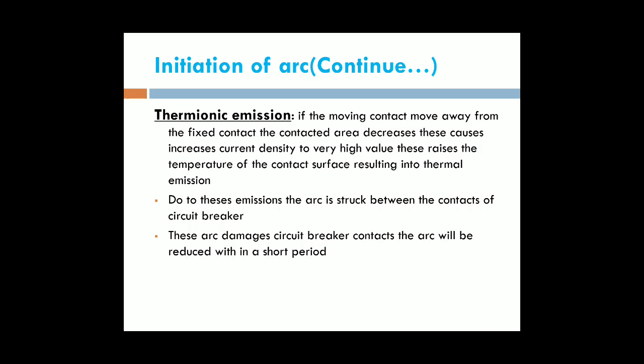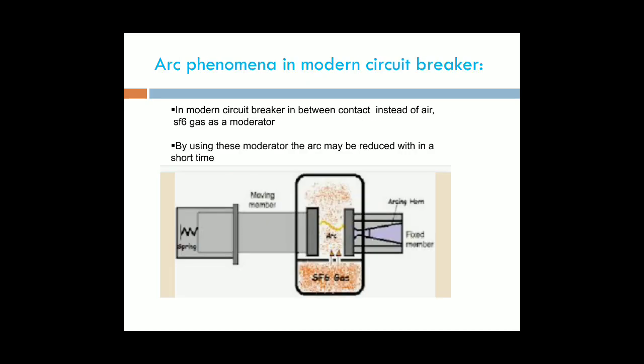To reduce the arc, in modern circuit breakers we are using different types of mediums. Due to these two emissions, field and thermionic emission, the arc is struck between the contacts of the circuit breaker. This arc damages the circuit breaker contacts, so the arc must be reduced within a short period.